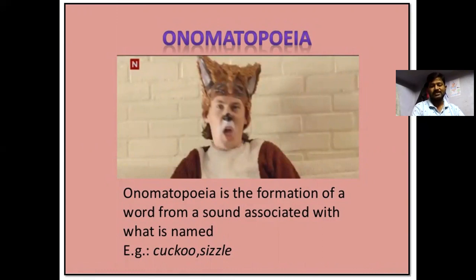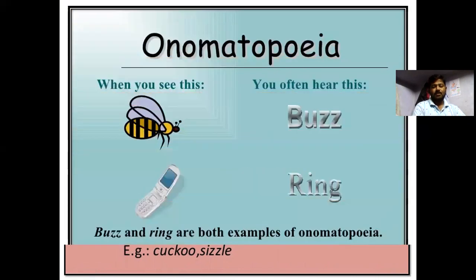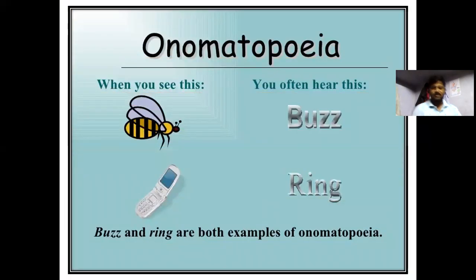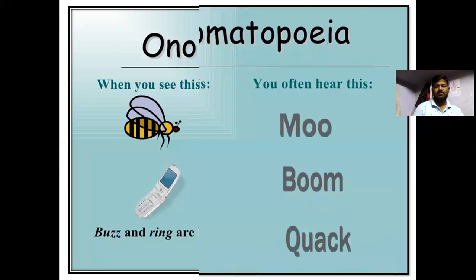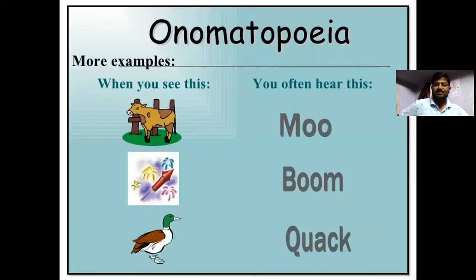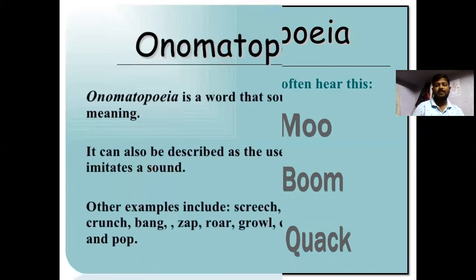Cuckoo, sizzle. Onomatopoeia means, when you say buzz, like a honeybee, or ring, that is a cell phone. Buzz and ring are both examples of onomatopoeia. These are the sounds of animals or things. Moo, like a cow. Boom, like a cracker. Quack, quack, like a duck.